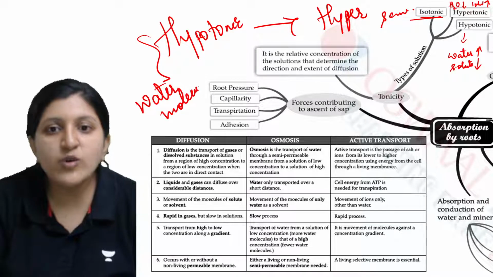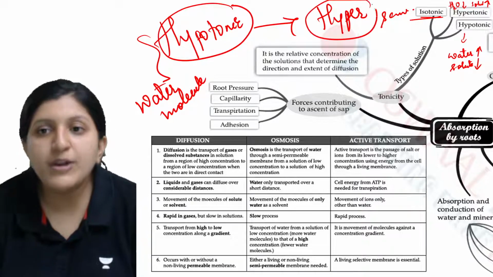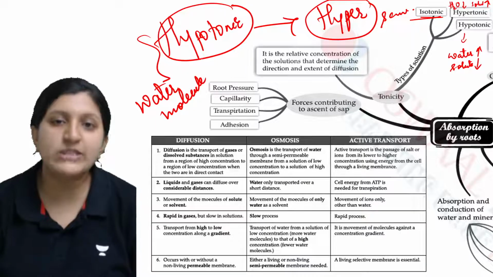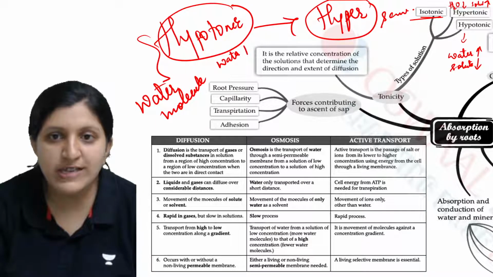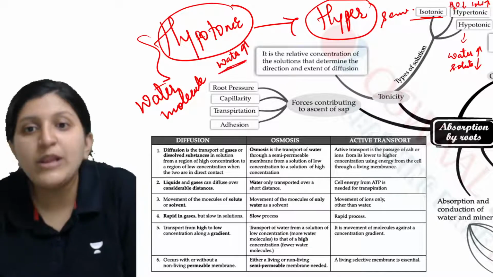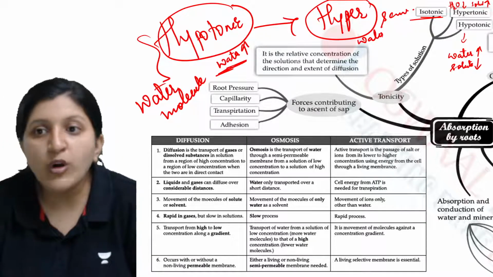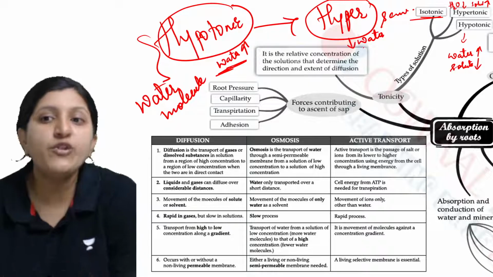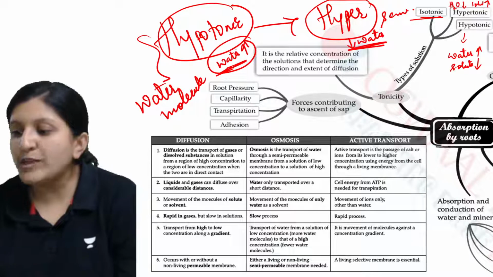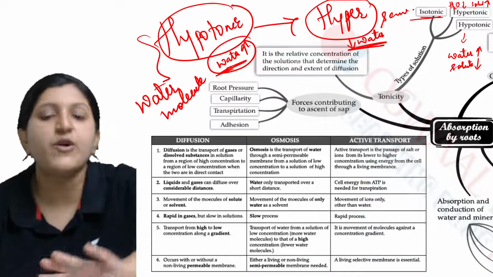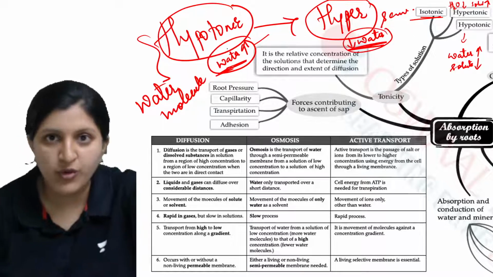The water molecules will move from hypotonic solution to hypertonic solution, because the water concentration is more in the hypotonic solution. Water will move from its region of higher concentration to its region of lower concentration. So it is always a movement of water molecules from higher concentration of water to lower concentration of water.